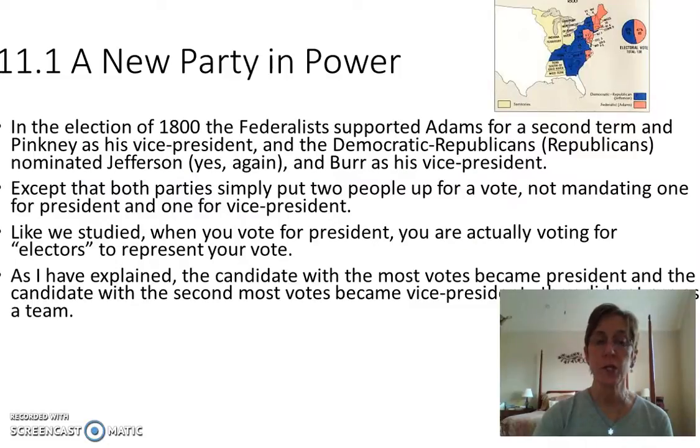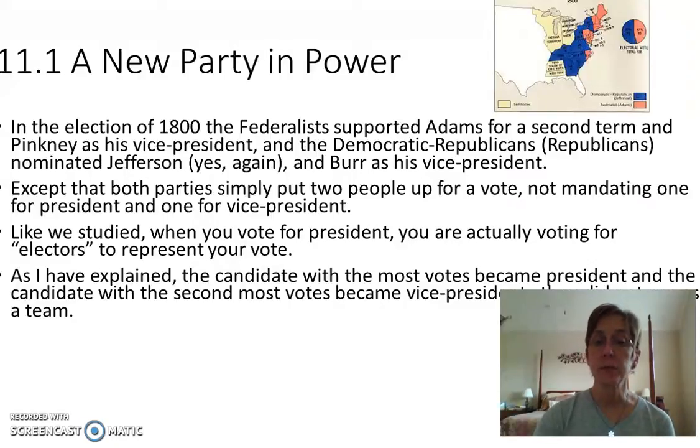In the election of 1800, the Federalists support Adams for a second term, even though it didn't go so well for him the first term, but they go ahead and support him for a second term. And Pinckney is his vice president. You don't need to remember that, but you do need to remember Adams. And the Democratic Republicans nominate Jefferson again. So you're having sort of the same situation set itself up,